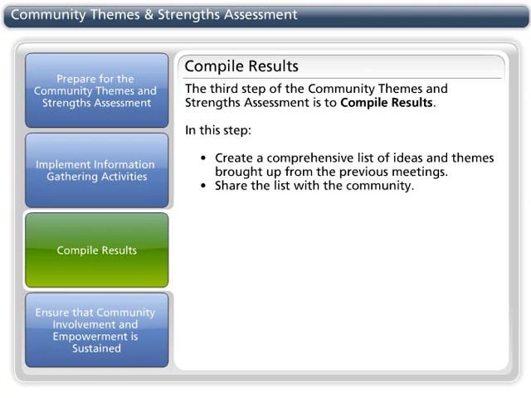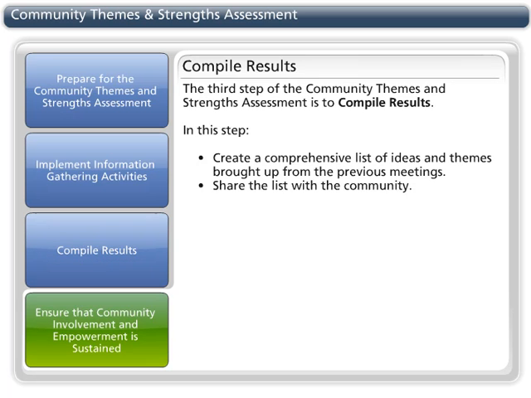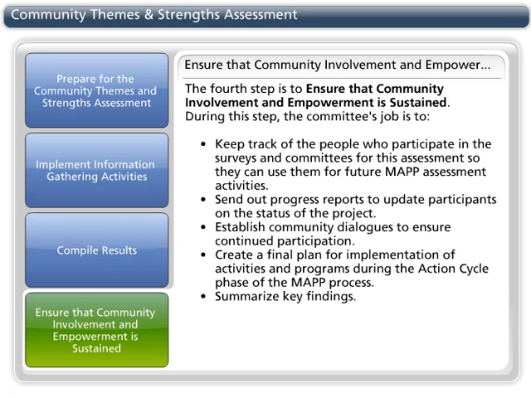The third step of the Community Themes and Strengths Assessment is to compile results. In this step, create a comprehensive list of ideas and themes brought up from the previous meetings. Share the list with the community. The fourth step is to ensure that community involvement and empowerment is sustained.